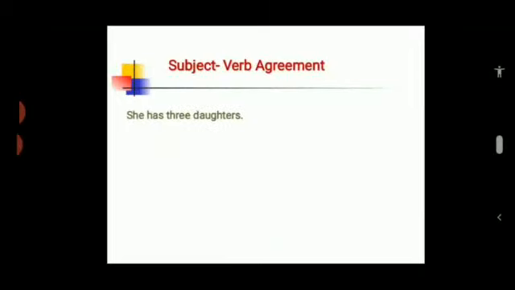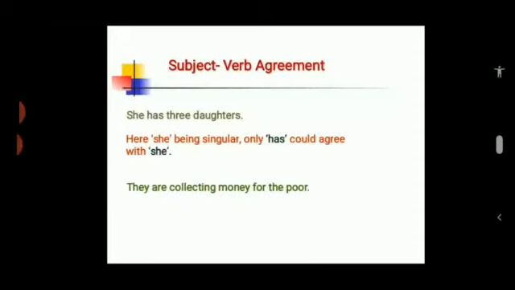So let's look at some examples. She has 3 daughters. Here, she being singular, only has could agree with she. They are collecting money for the poor. Here, they being plural, only are could agree with they.